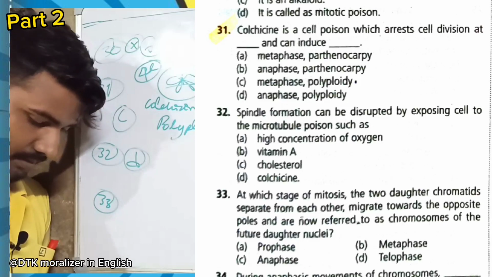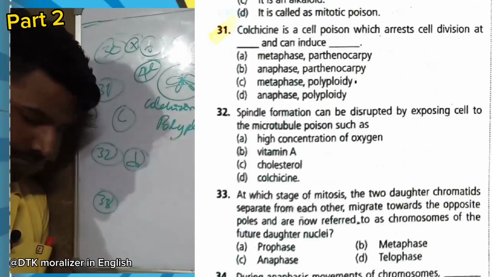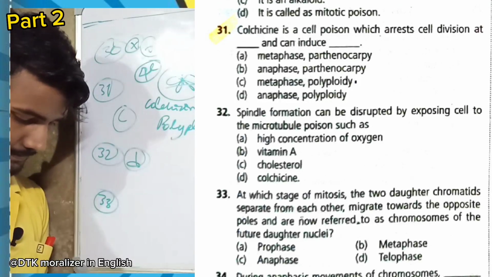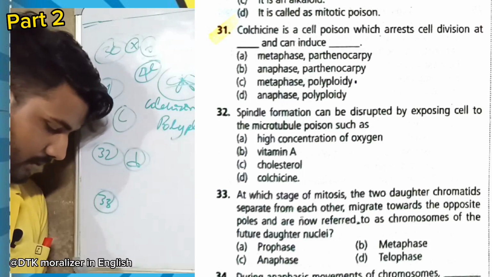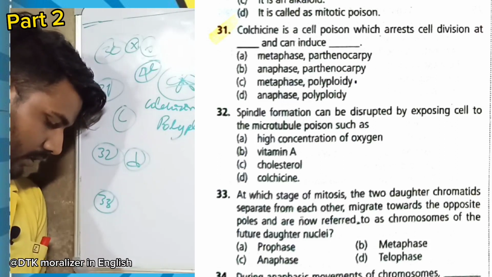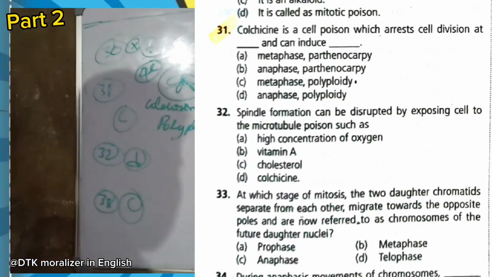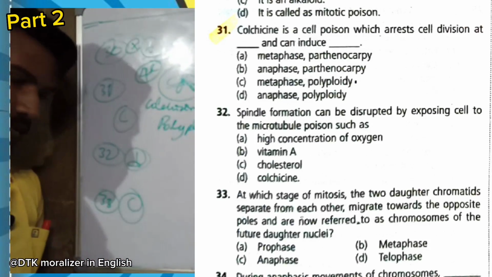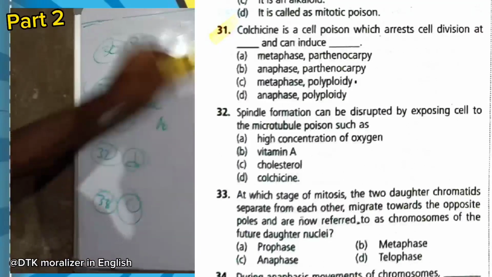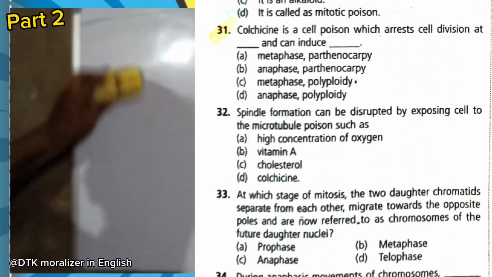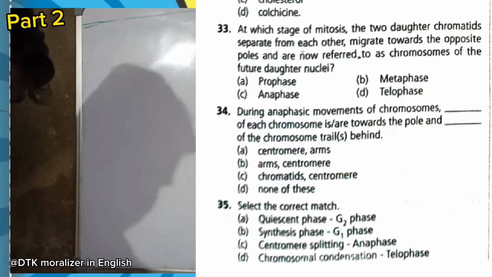Question 33. At which stage of mitosis do the two daughter chromatids separate from each other, migrate towards the opposite poles, and are now referred to as chromosomes of the future daughter nuclei? So this is anaphase. Option C. Here the chromatids are separated and go to the poles. So anaphase is the right answer. Let me erase it.